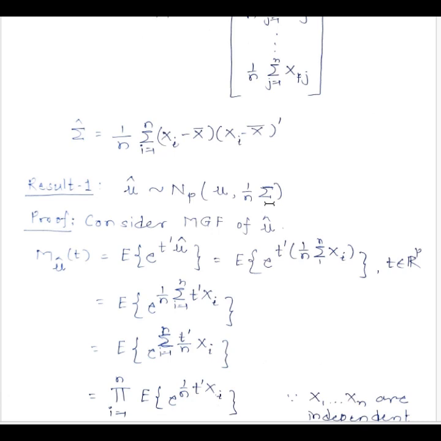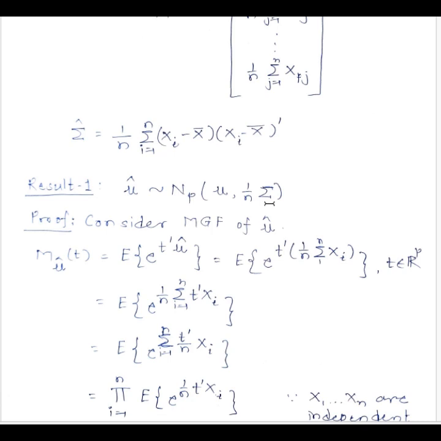Now this is so much similar to what we get in the univariate case. In the univariate case we say that mu hat, which is x bar, the sample mean, follows normal distribution with mean mu and variance sigma square by n, where sigma square is the population variance. So the same thing is happening here. Because mu hat is a random vector, we get the variance covariance matrix for mu hat as just 1 by n times the variance covariance matrix for the population, that is x. So now let us see how we can prove this result.